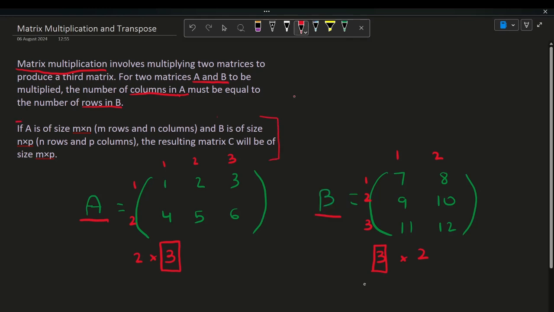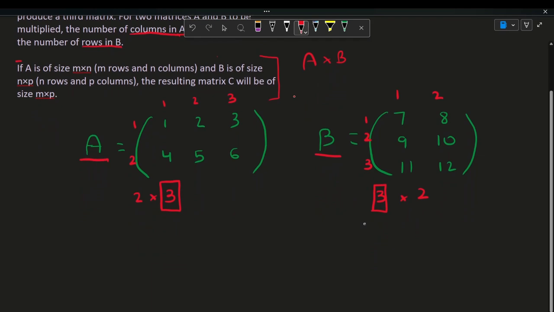So if A is of the size m times n, so m rows and n columns, and B is n times p, then when you multiply A and B, the size of C will be m times p. So let me explain what this means. So let's say this is m times n, and this is n times p. Both of these are n's because they have to be equal, as I explained in the previous statement. So the resulting matrix, when you multiply A and B, will be of the size m times p.